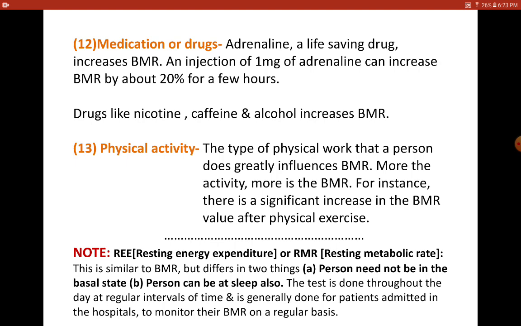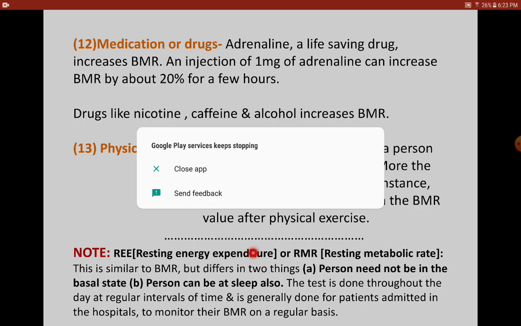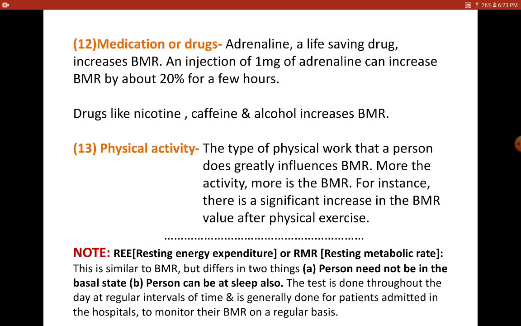Now before I conclude, there are two things here. There is another term called REE, that means resting energy expenditure, and it can also be referred to as RMR, resting metabolic rate. This is nothing but similar to BMR, but it differs in two things.